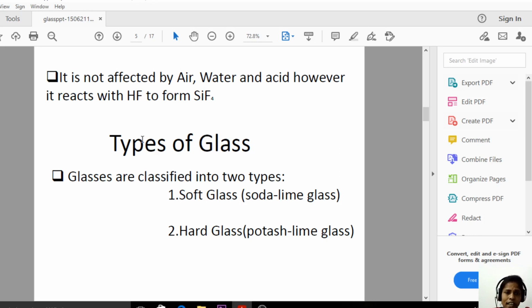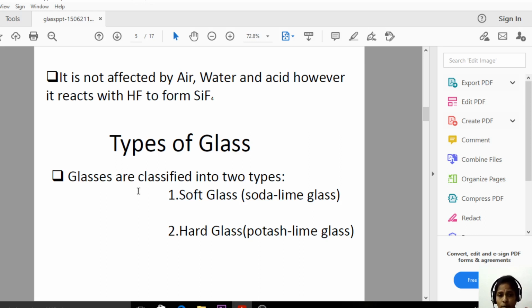That means it is not reacting with the air, and it is also not affected by the water, and it is also not reacting with the acid. But it is only affected by the bases. It is especially affected by the alkali and the hydrofluoric acid. So these are the general properties of the glasses.